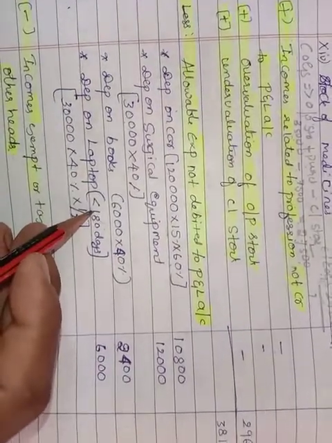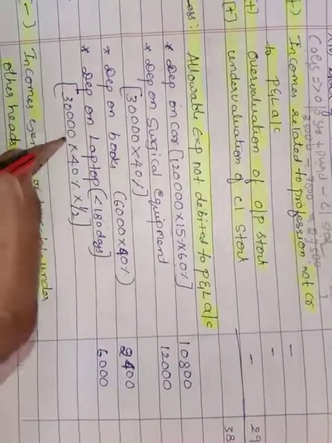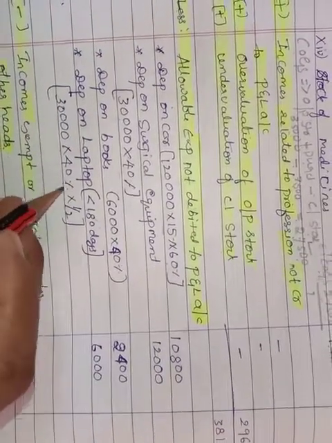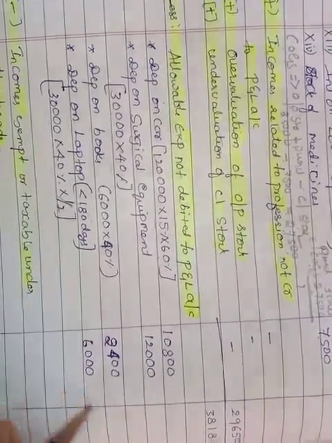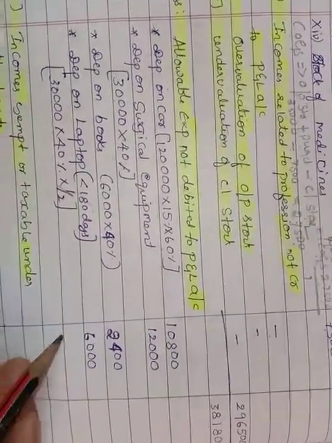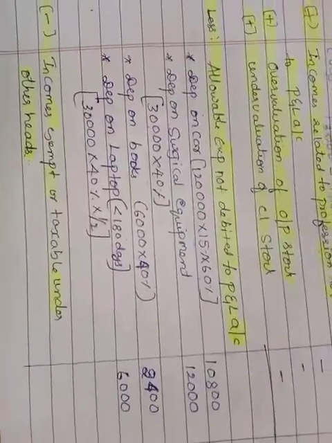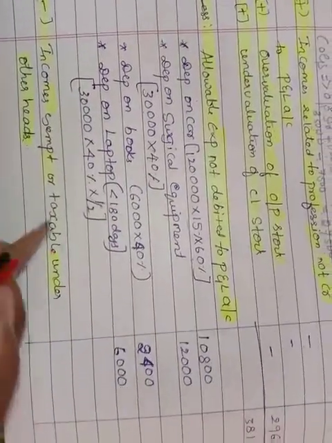They used it for less than 180 days, right? 30,000 into 40% into 1 by 2. Why this 1 by 2? It's less than 180 days. You got 6,000. Next, income exempt or taxable under other head.